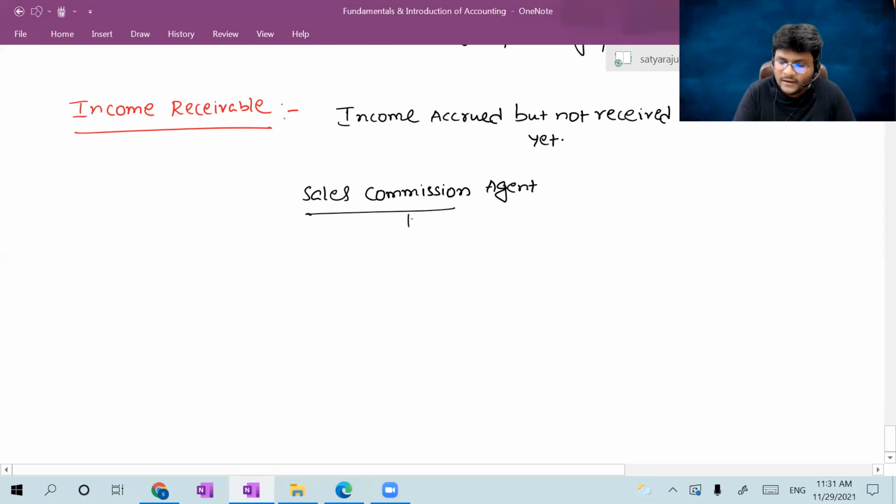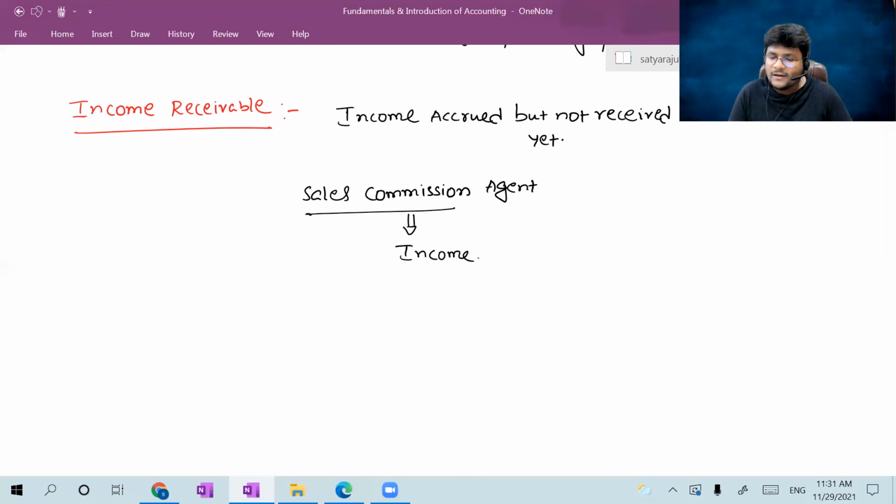Sales commission is an income, no doubt about it. So as on 31st March, let us assume he already provided certain sales, but on such sales he has not yet received the sales commission. Then at that point of time, such sales commission is in receivable position.